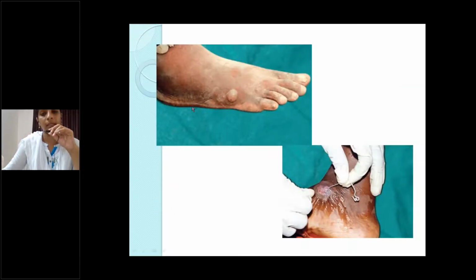See, this is the blister. This is the removal of the worm from the blister. When it is in contact with water, we can remove the worm.